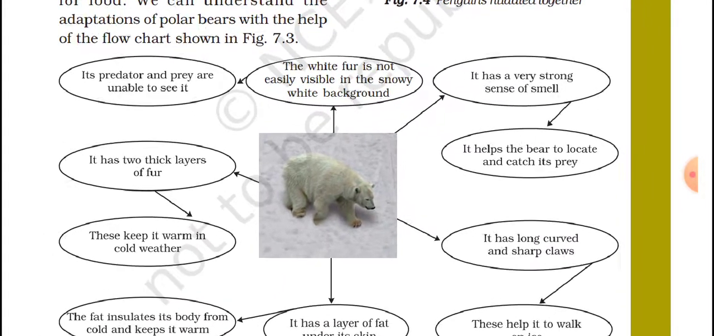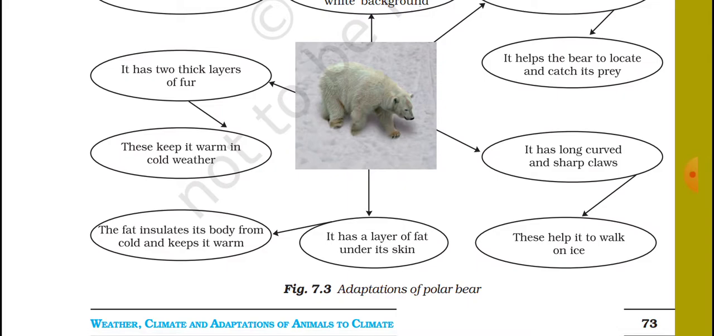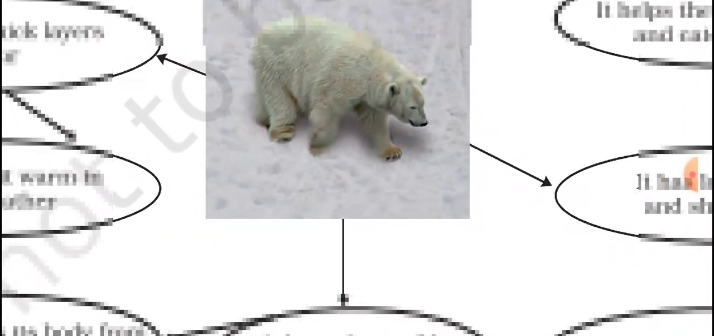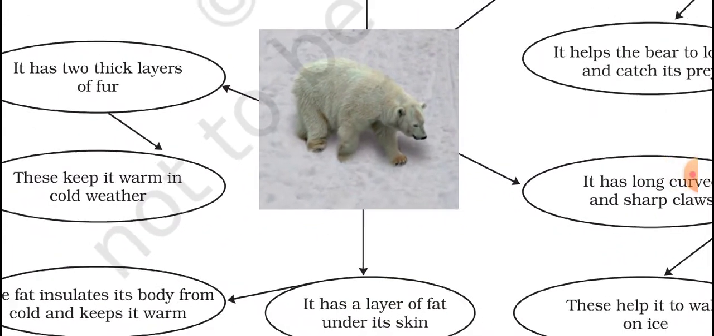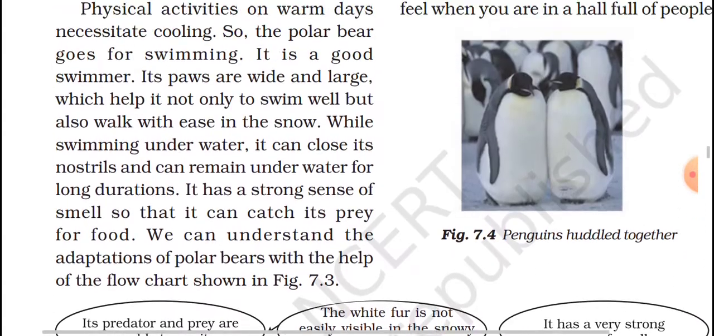Prey means its food. It has long, curved, and sharp claws. These help it to walk on ice because of how its feet are shaped. Look here. Using this, it walks very fast in the snow, and it has a layer of fat under its skin. The fat insulates its body from cold, and it always keeps it warm.